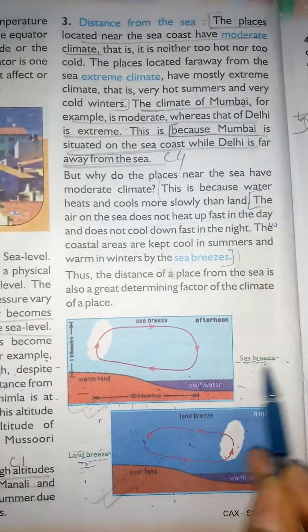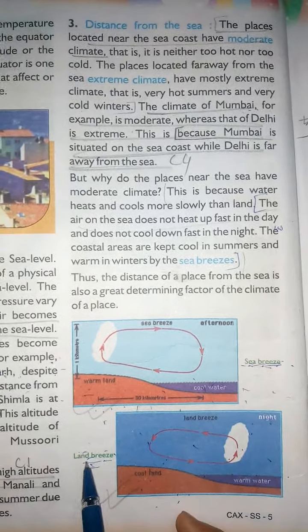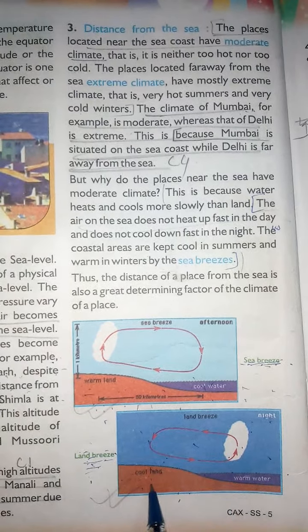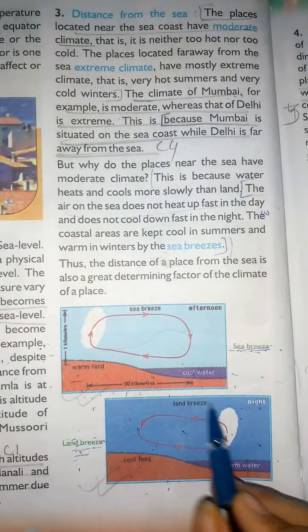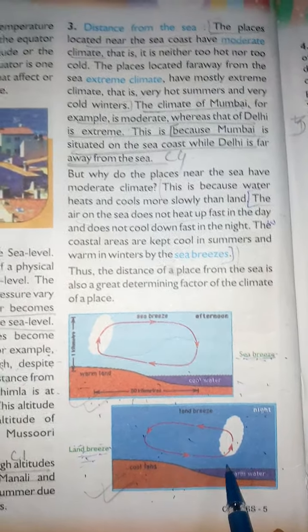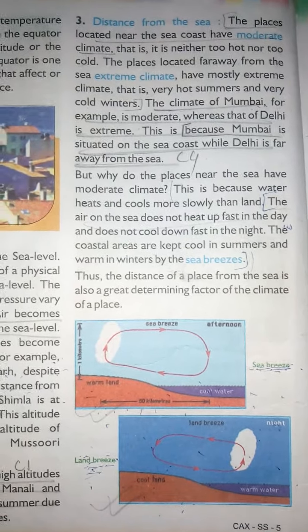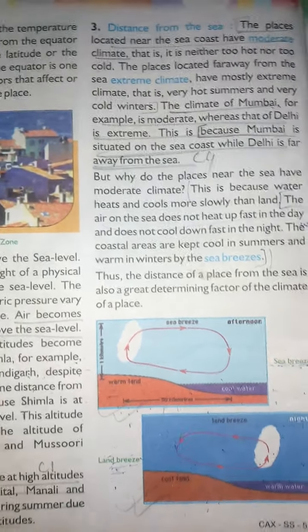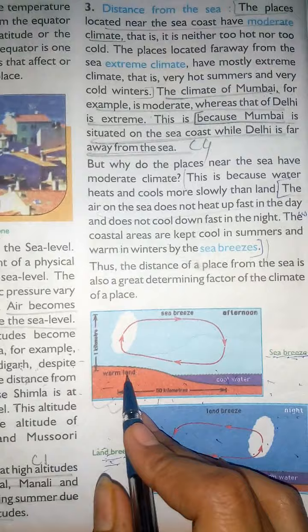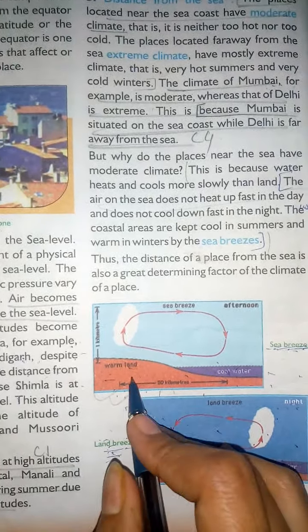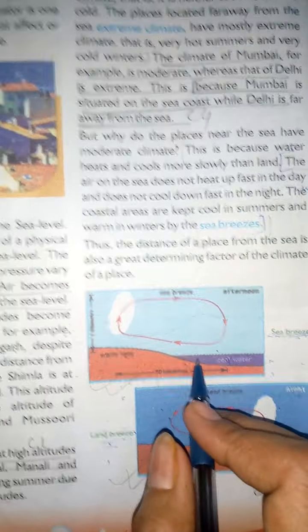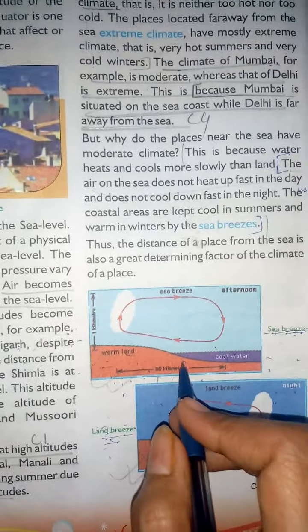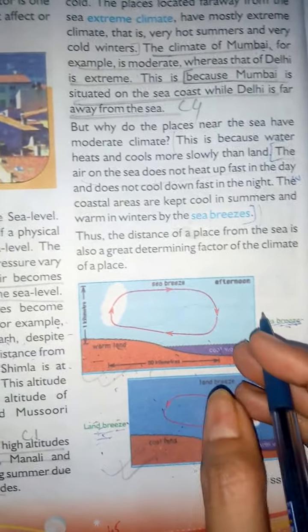And land breeze means the wind blowing from the land towards the sea. Here water heats and cools more slowly than the land. This affects the climate of a place near the sea or the coastal areas.